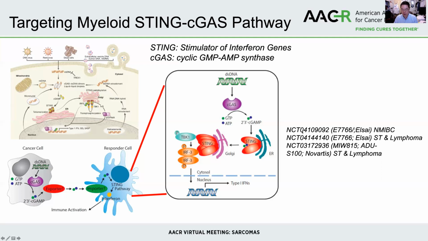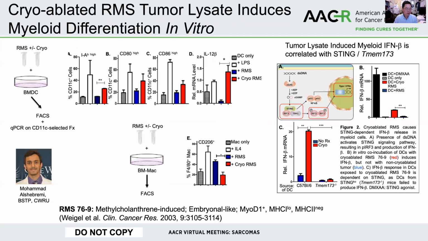As a result, multiple clinical trials have used STING agonists trying to activate the myeloid-derived STING pathway in activating type 1 interferon and subsequent immune responses. We asked the question whether a cryoablation-induced RMS tumor can activate STING in similar fashion. We use a mouse model of rhabdomyosarcoma 76-9, where Mohammed took the cell pellet and going through cryoablation procedure